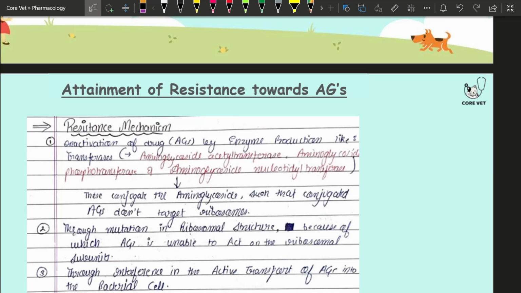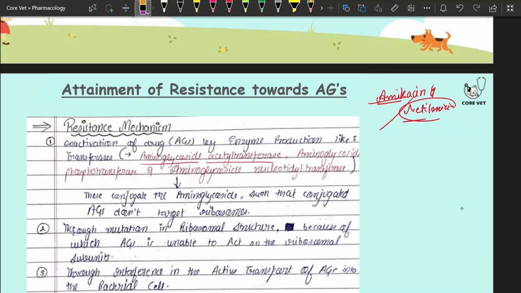There could be three enzymes. The first one is aminoglycoside acetyltransferase, which I discussed in the upper part, where I told you that amikacin and netilmicin both show resistance towards this particular enzyme. I told you that too.